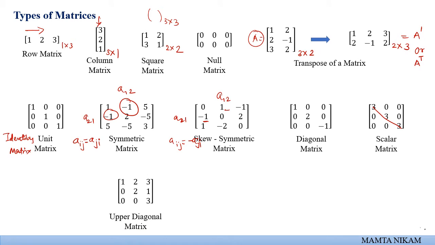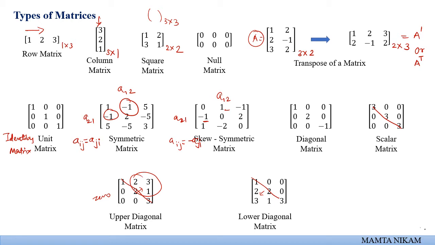Next is the upper diagonal matrix. In an upper diagonal matrix, elements are present above the diagonal, whereas all the elements below the diagonal are 0. Such a form is known as an upper diagonal matrix. Just the opposite is the lower diagonal matrix. That means elements are present below the diagonal, whereas all the elements above it are 0. Such a matrix is known as a lower diagonal matrix. Okay, so these are a few forms of matrices.